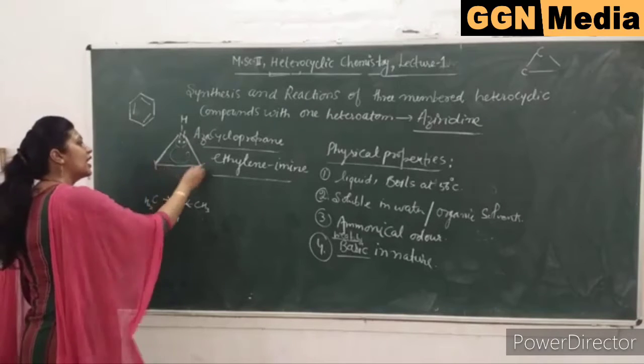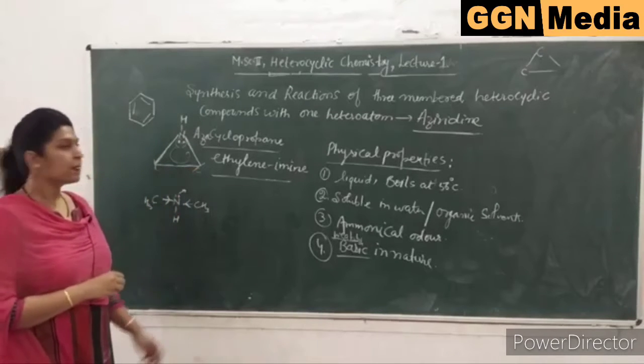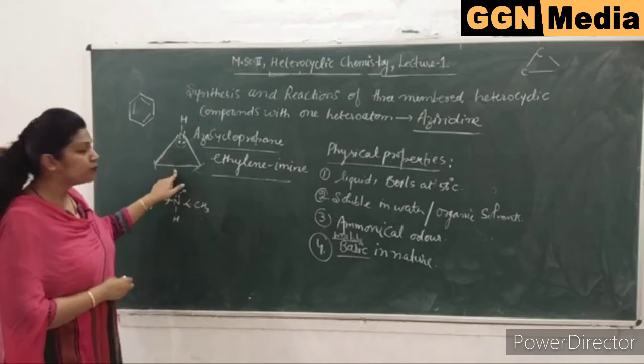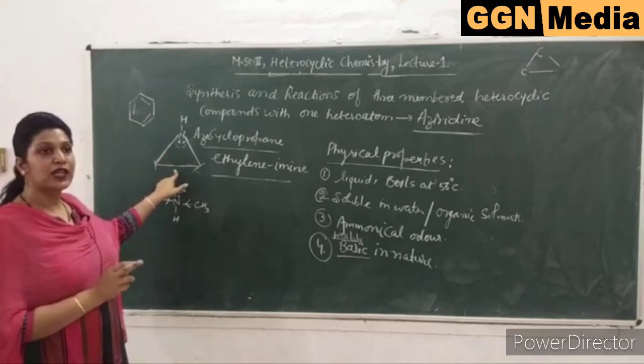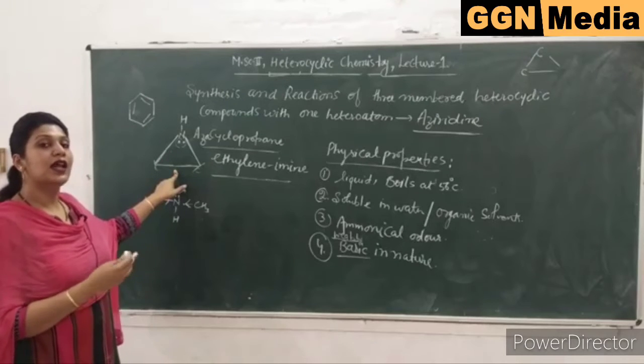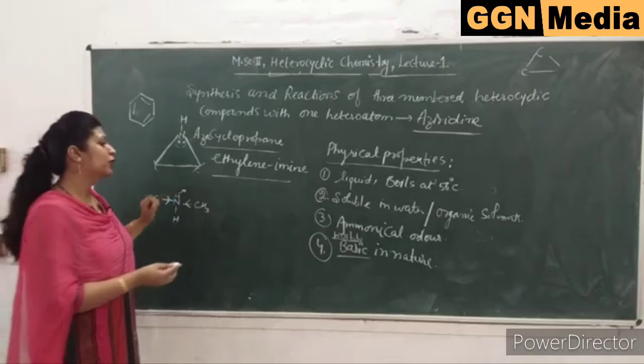Now what about this carbon-carbon bond length? Since this carbon-carbon single bond is there, but this carbon-carbon bond length is lesser than the carbon-carbon single bond length and larger than the carbon-carbon double bond length.